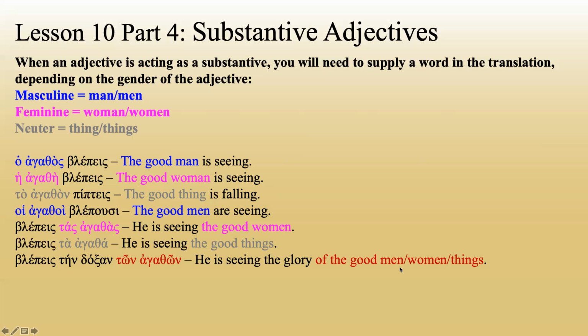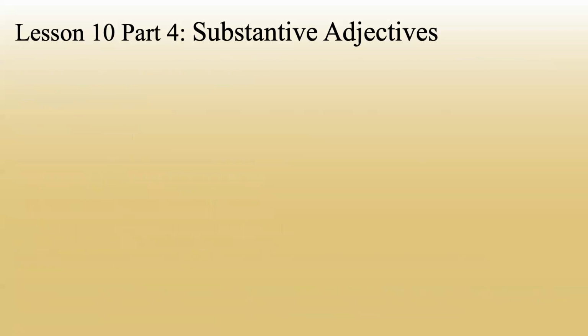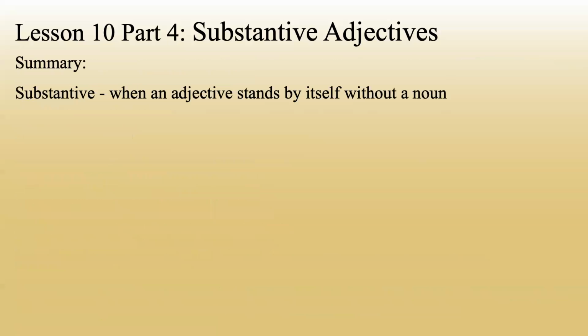That's sort of the default way to go. As you can see, sometimes you cannot tell the gender of a substantive adjective. If that happens, either use the context, which makes the most sense, or if you can't tell, use the masculine. Or as I mentioned, if there is something that's gender neutral, you can do that, but otherwise default to masculine.